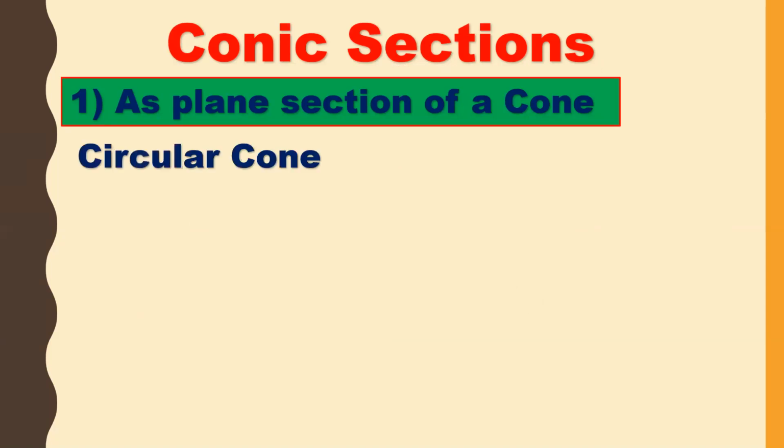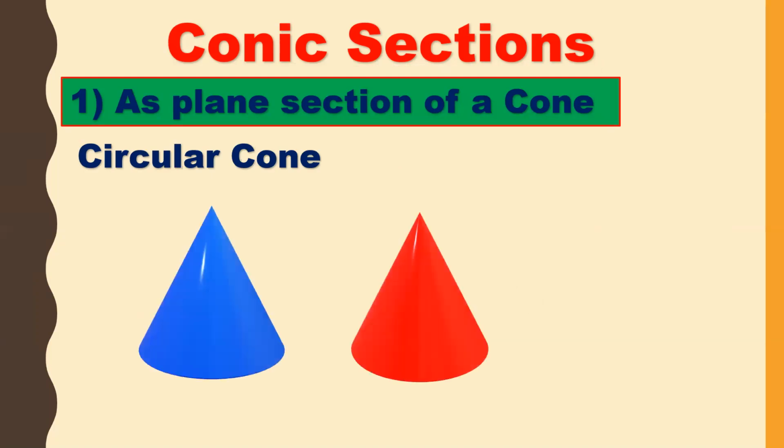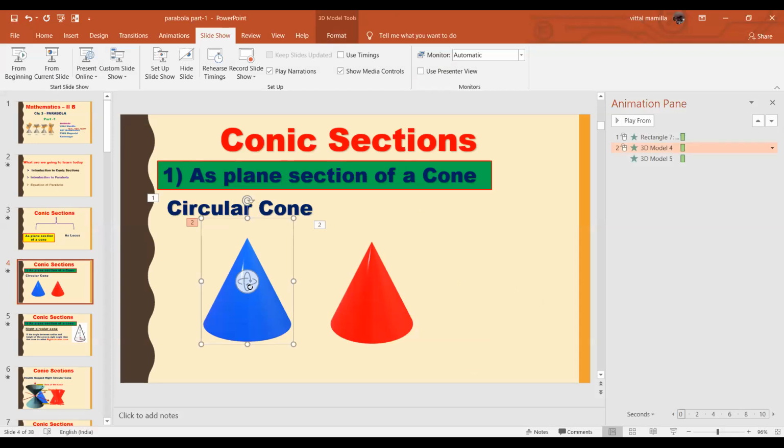For that, we need a circular cone. All of you know, students, what a circular cone is. If you observe, these are circular cones, and this circular cone has a base which is a circle and a vertex which is only a point.